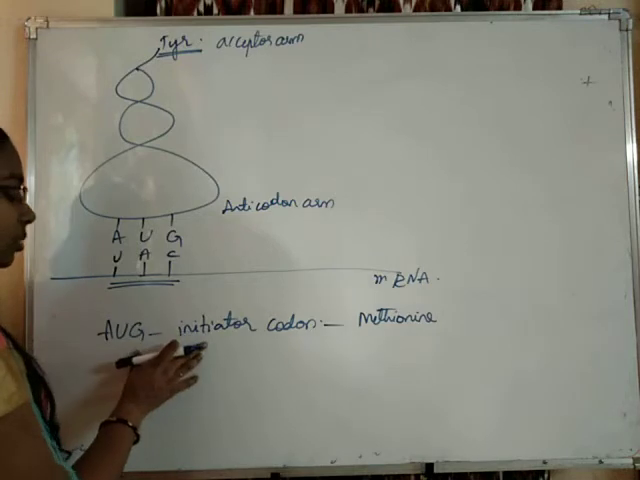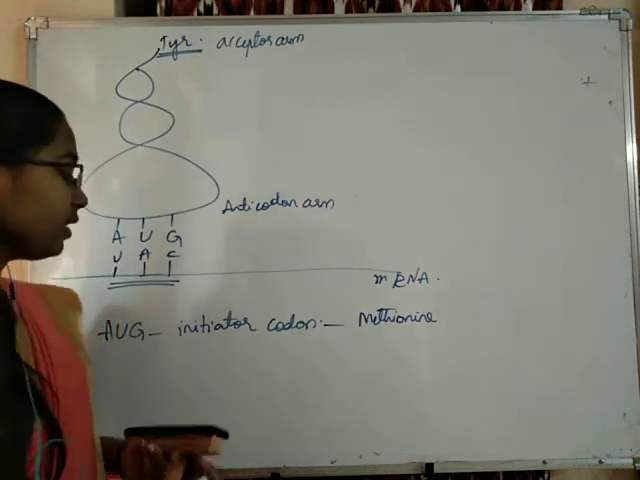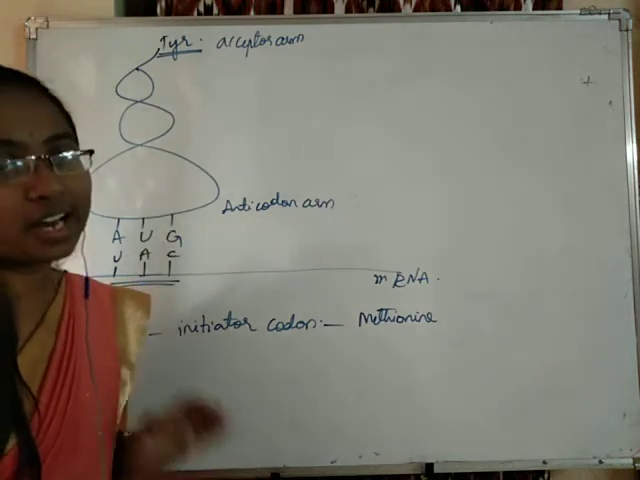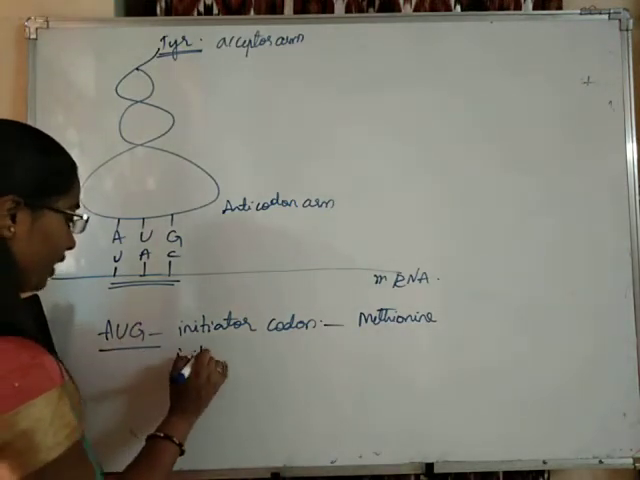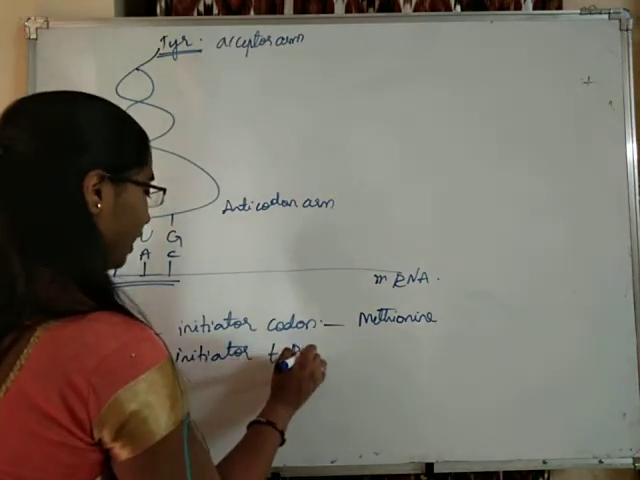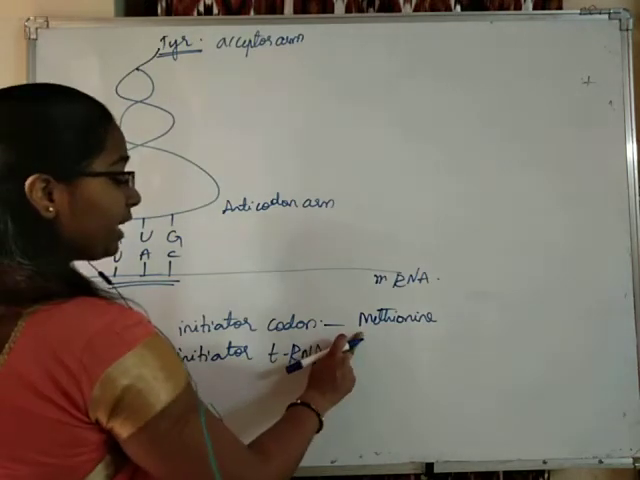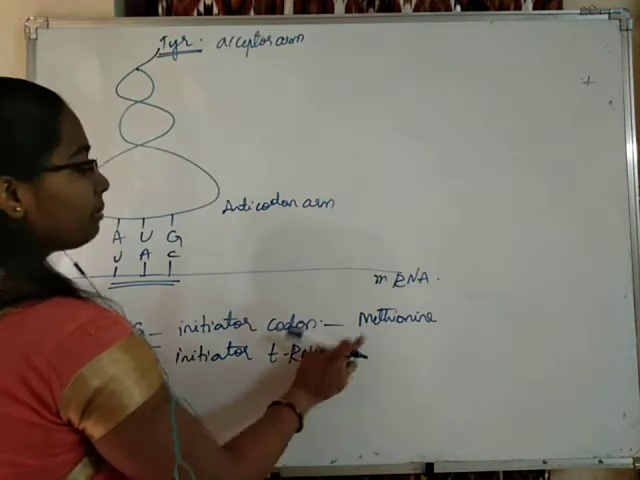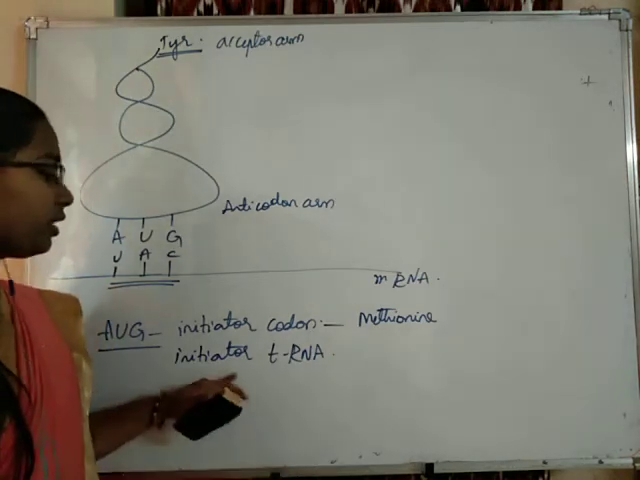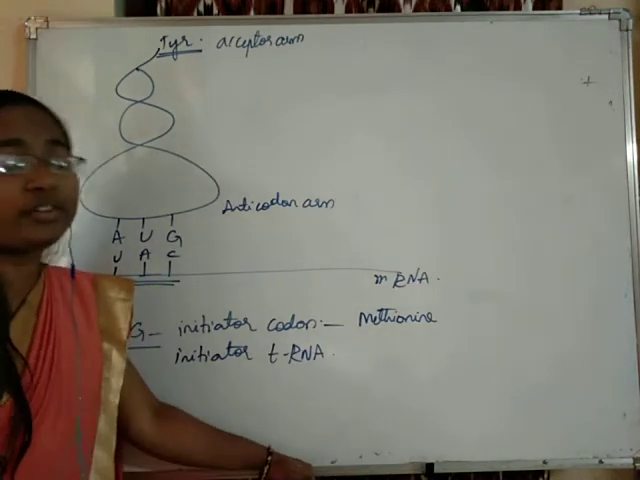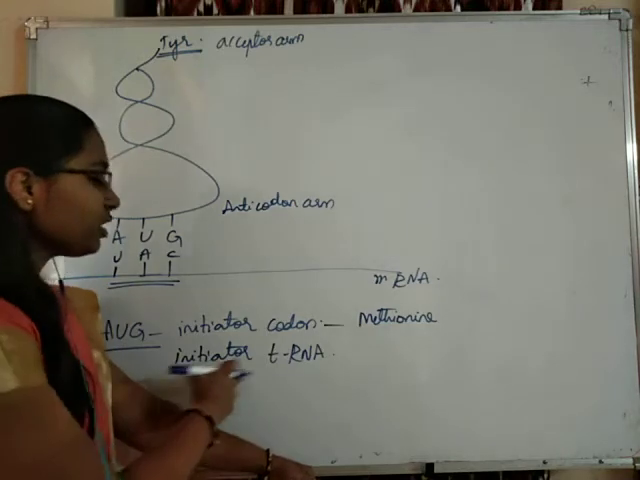Because AUG is common to all proteins, there is also an initiator tRNA for coding the amino acid methionine. The initiator tRNA is responsible for binding and bringing the methionine amino acid, because every polypeptide chain starts with methionine. So every translation will begin with the initiator tRNA.